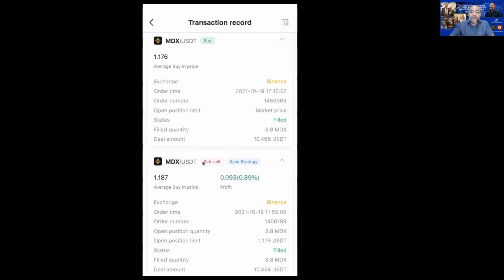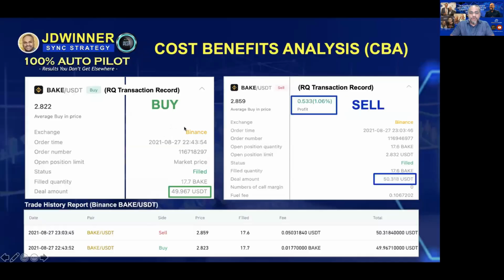Please understand that. So where do I get the image just now? I get the image from here. Let me get back to the slide. You can see here, this is the buy. And then we have the sell over here. Every time the sell happens, you will see the profit over there. Can you see that? That's where the profit is. Now, for example, I'm using BTC pair with USDT. So buy over here, this data here, you can see the deal amount is $49.